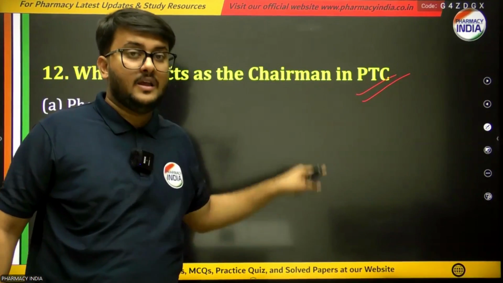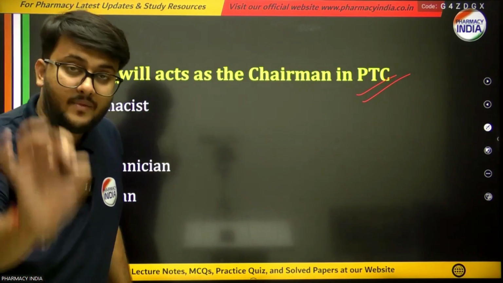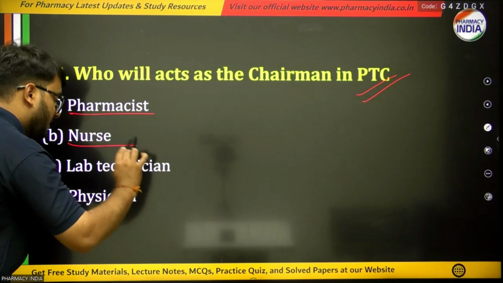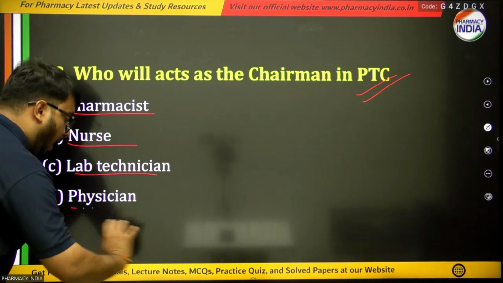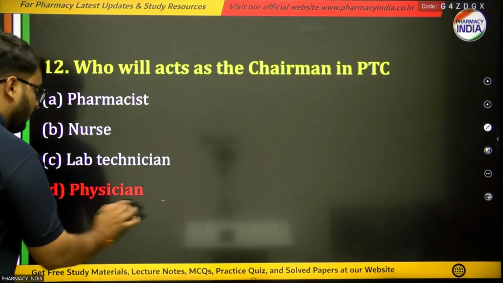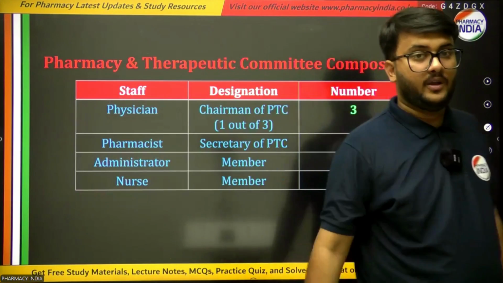So in this committee, who will be the chairman of this PTC, that means pharmacy and therapeutic committee? The options are pharmacist, nurse, lab technician, or physician. And the right answer is option D, physician. I'll show the composition of the pharmacy and therapeutic committee.